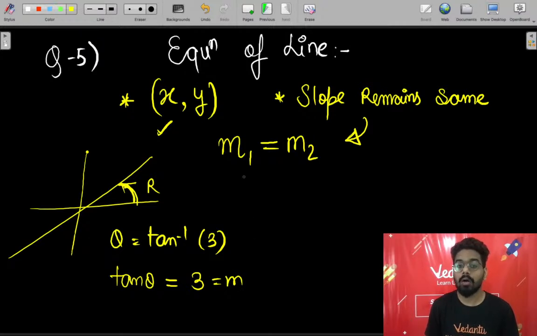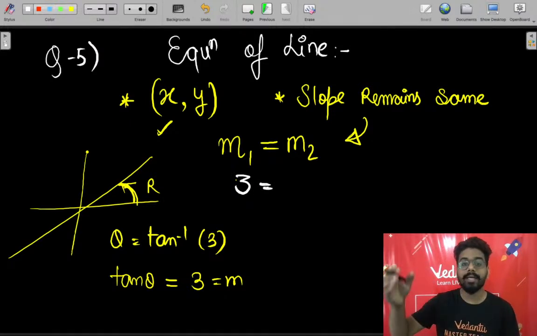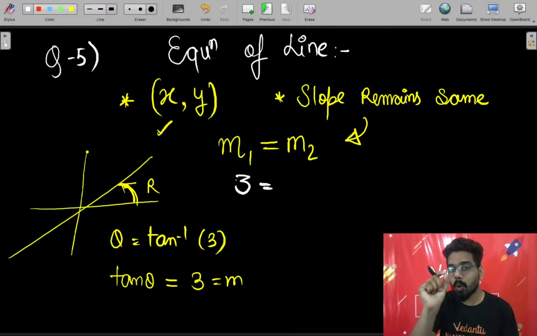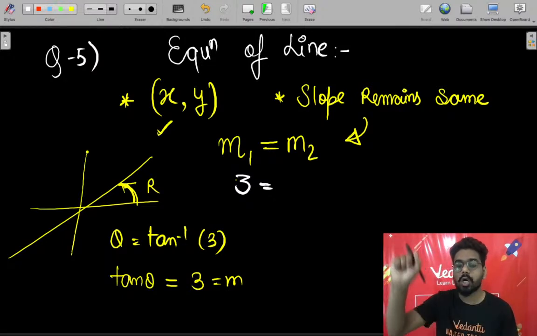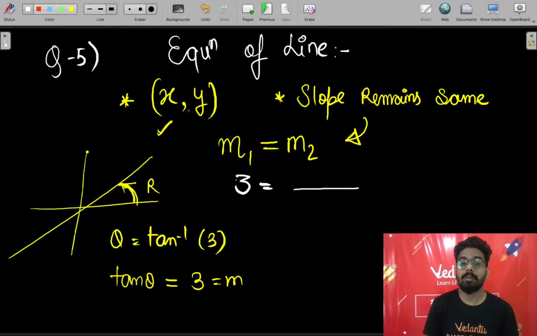So we have one of the values of the slope, so I will write down over here. To find out the equation of a line, you just have to remember one simple concept. The slope remains constant throughout the line. One of the slopes is given to you and you will equate by using the variable point. And if you will use a point, we should have another point. We must have at least one point.